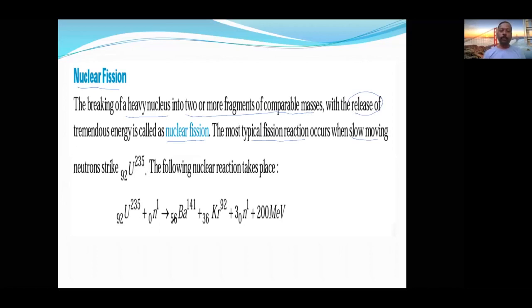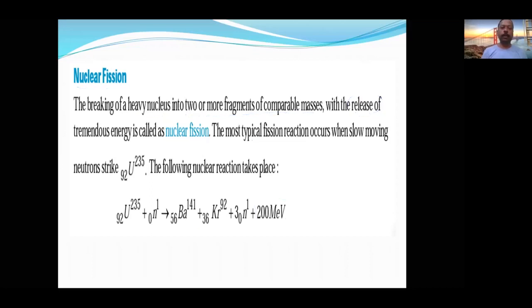Very important, the number of neutrons, and energy in mega electron volts, MeV. 92 uranium 235 when struck with a neutron will produce comparable masses, nearly the same: barium and krypton. This is one example of nuclear fission. Now let us see the next one.